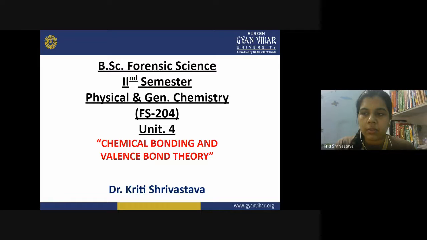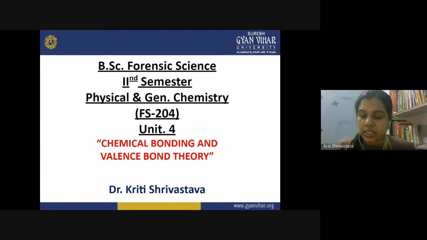Before the valence bond theory, VSEPR theory was proposed, but that is not mentioned in your syllabus. So maybe you are aware of the VSEPR theory, that is the valence shell electron pair repulsion theory. That theory was not enough to explain the nature of chemical bonding. After VSEPR theory, valence bond theory came into existence and it explained the chemical bonding by the concept of hybridization.